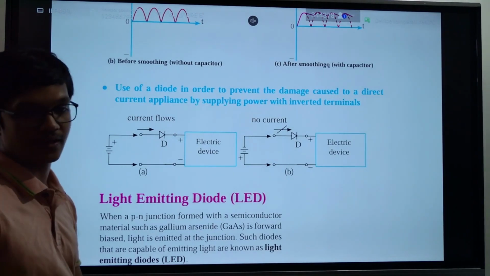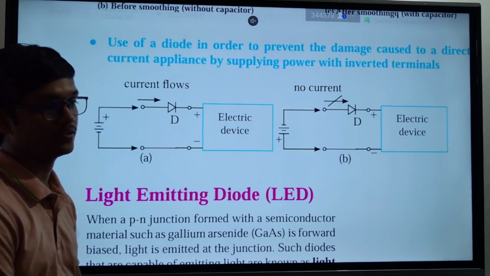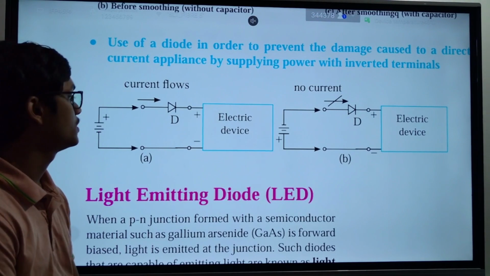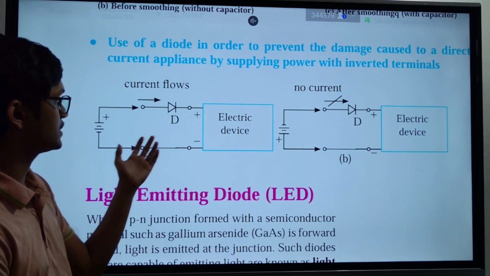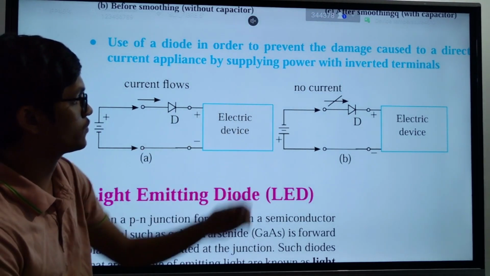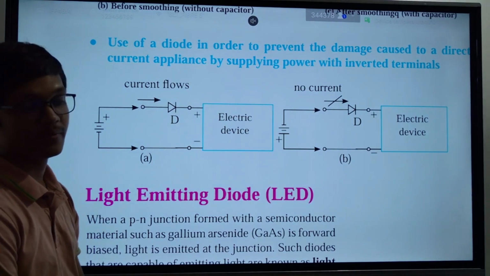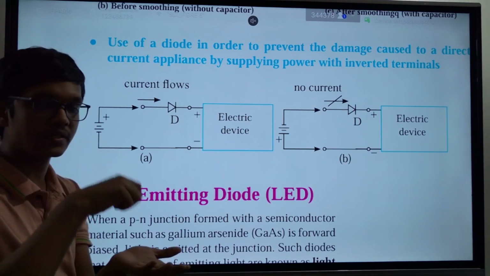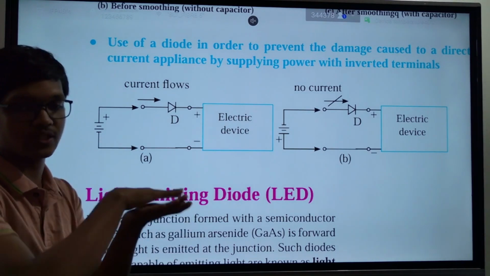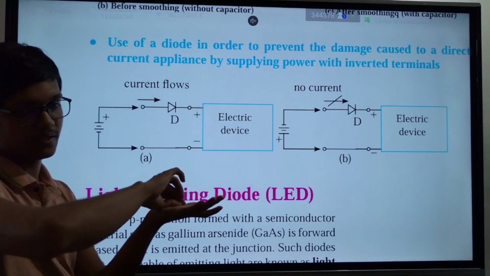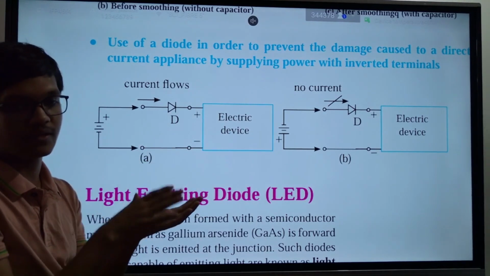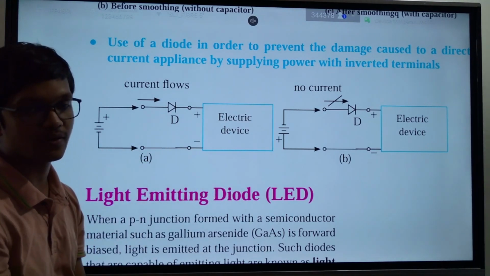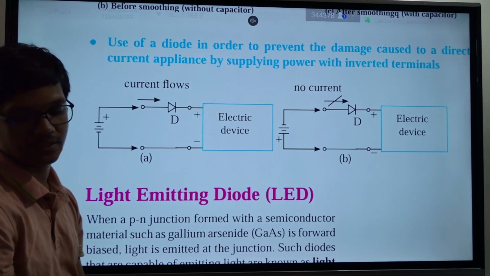This is the idea, and also in your mobile phones and other devices, you have diodes connected to the circuit. Why? Assume any device, your toy car. In your toy car, you can connect the battery in one direction only. If you connect the battery in the wrong direction, the circuit in your car will burn. But nowadays it doesn't happen.